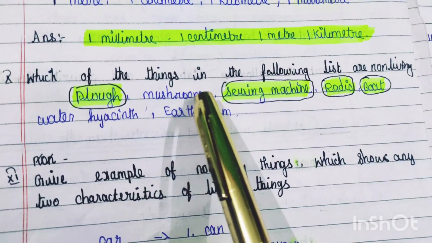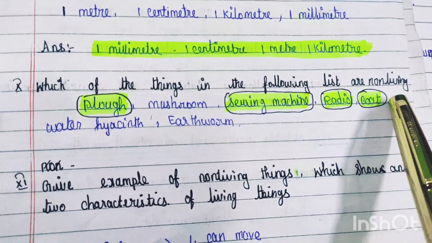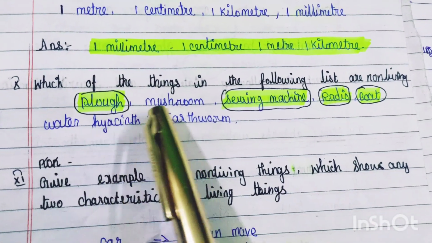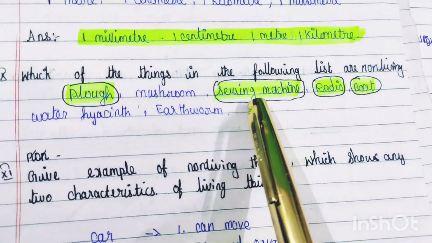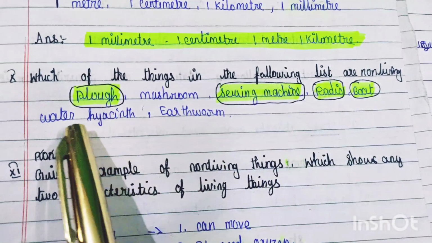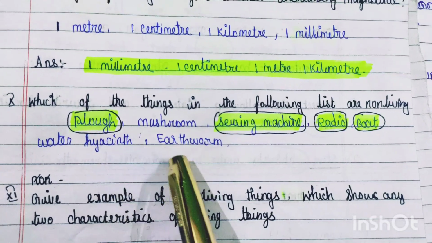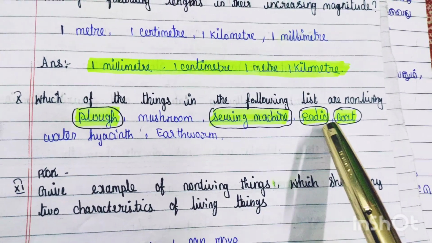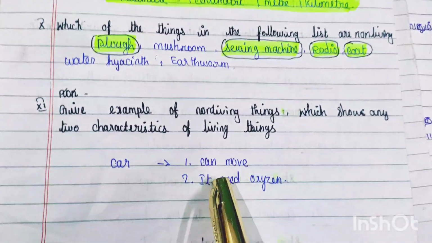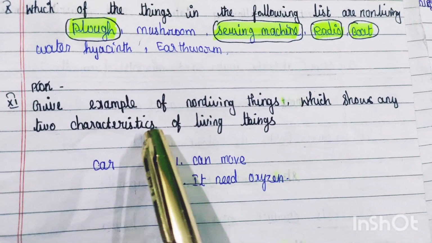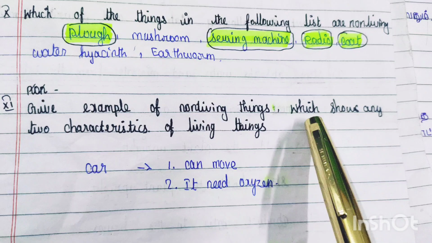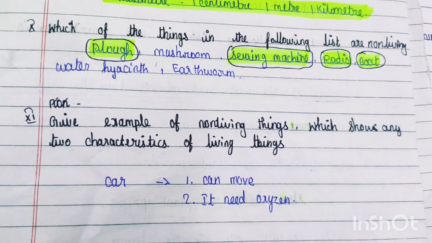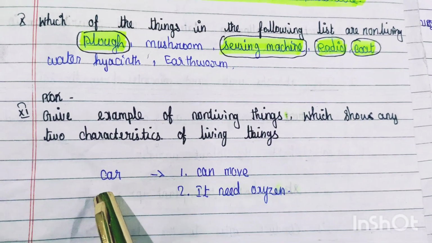Which of the things in the following list are non-living? Plug, mushroom, shaving machine, radio, boat, water hyacinth, earthworm. Answer: plug, shaving machine, radio, boat. Give an example of a non-living thing which shows 2 characteristics of living things.